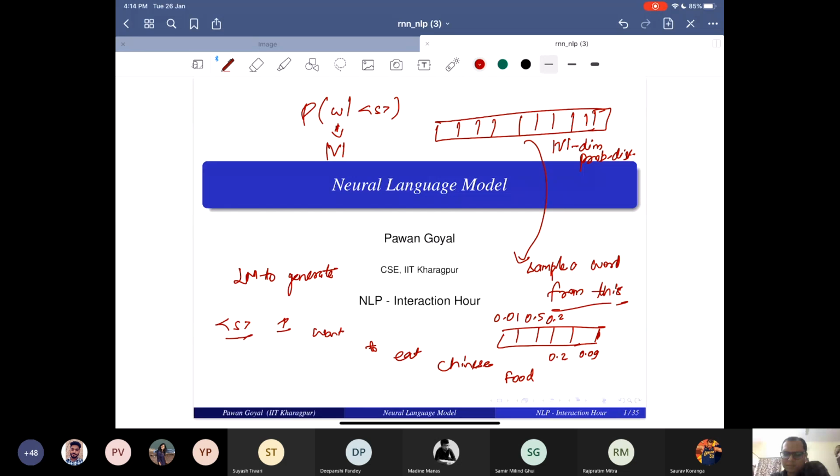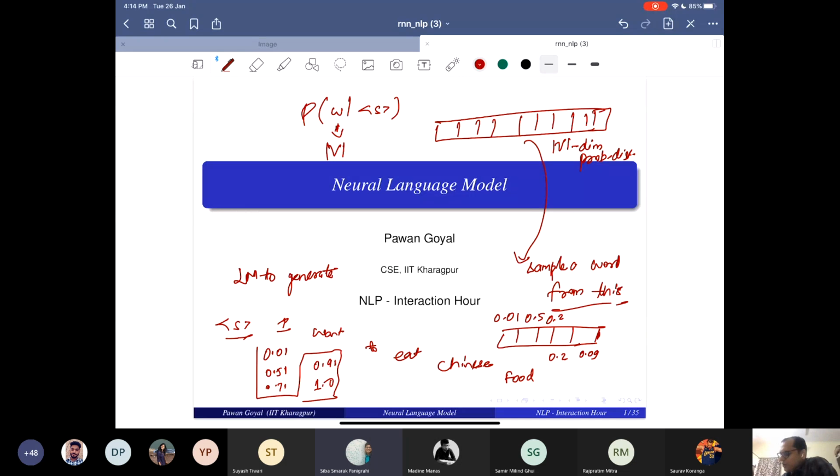One can be, let's say, take the cumulative probabilities. So it should be 0.01, 0.51, 0.71, 0.91, and 1. Then we will randomly pick a number between 0 and 1, and we will see where it lies. That is how we can pick them.